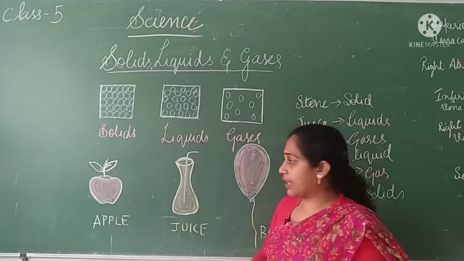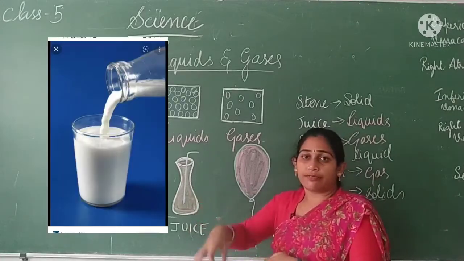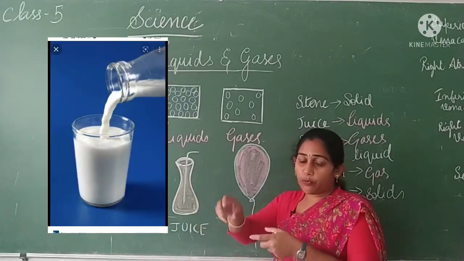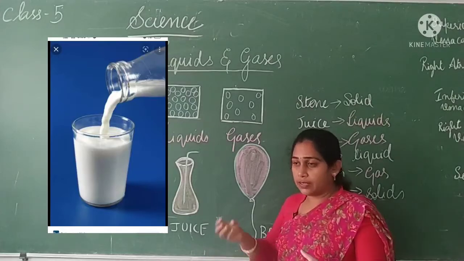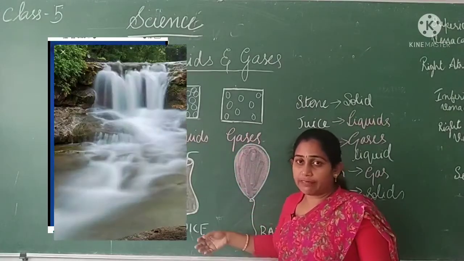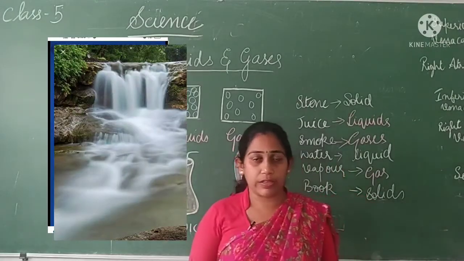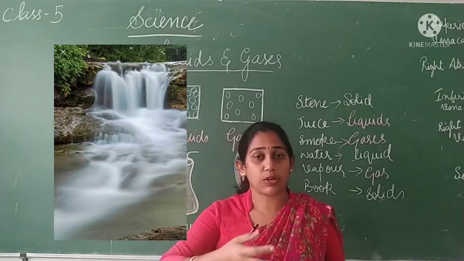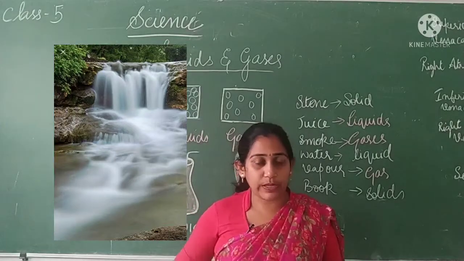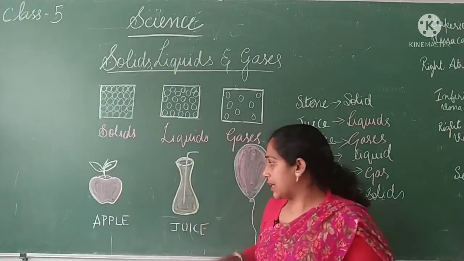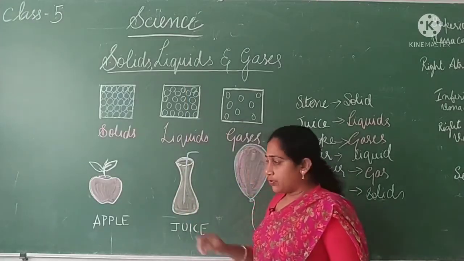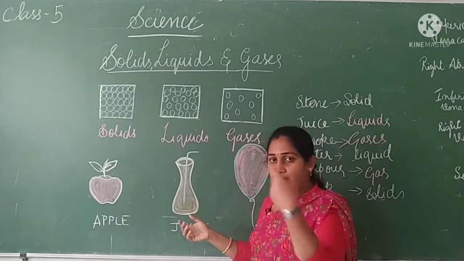That is the reason why the liquid can flow. When you pour from one container to another container, the liquid will flow, right? The river is flowing, the water will be flowing. Why it can move like that is because the particles in liquids are freely arranged, as you can see in the juice, right? Juice you can pour from one container to another container.